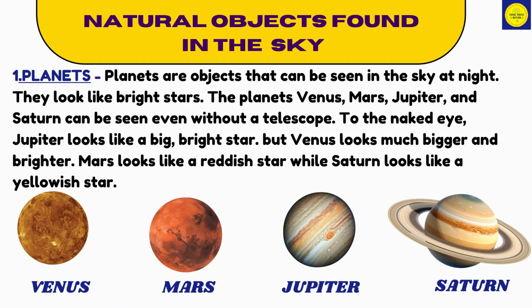Natural objects found in the sky. 1. Planets. Planets are objects that can be seen in the sky at night. They look like bright stars. The planets Venus, Mars, Jupiter, and Saturn can be seen even without a telescope. To the naked eye, Jupiter looks like a big bright star. But Venus looks much bigger and brighter. Mars looks like a reddish star, while Saturn looks like a yellowish star.